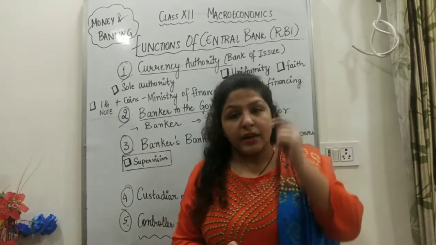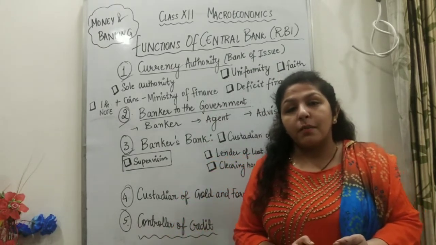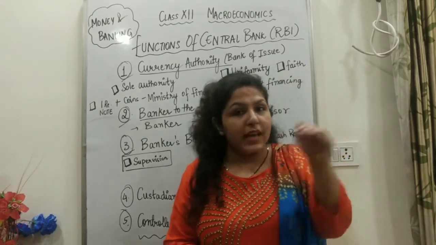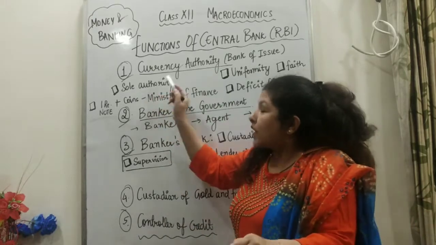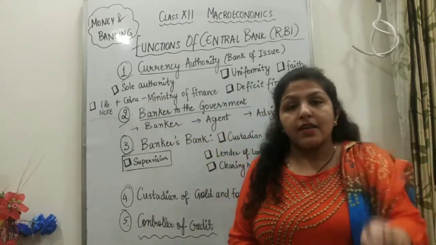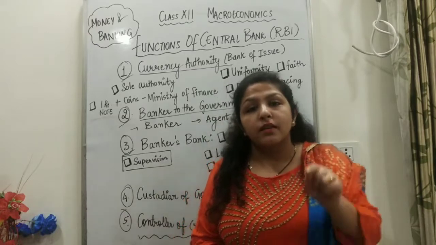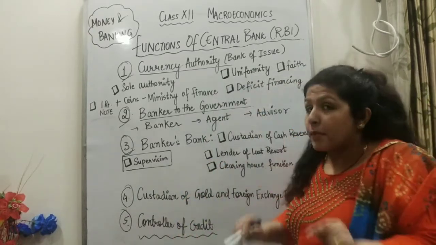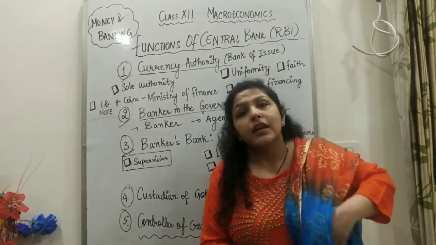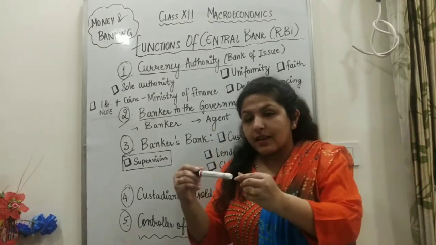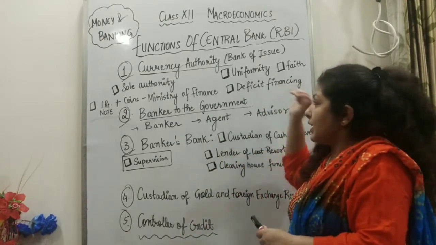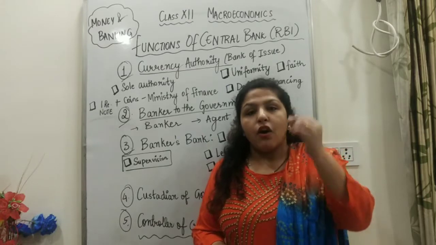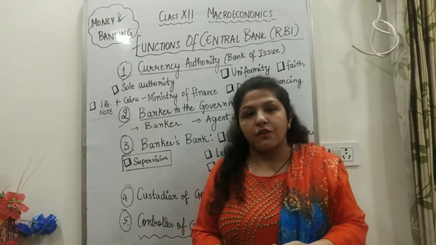So, what are the benefits of giving the central bank the authority to print money? Right? It gives you uniformity in note circulation. Nobody else has the authority, because only the central bank, Reserve Bank of India, has the sole authority of issuing the currency in the market. So it helps in the uniformity of note circulation in the country. It maintains public faith that this is currency and this is not. And we'll tell you so many examples in this. Currency authority or printing of currency is useful for the economy.